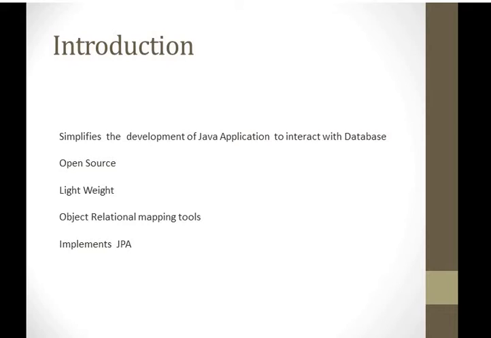Hibernate is object relational mapping. To store data in the database, we need to create tables in the database, and these tables are also called relational entities.